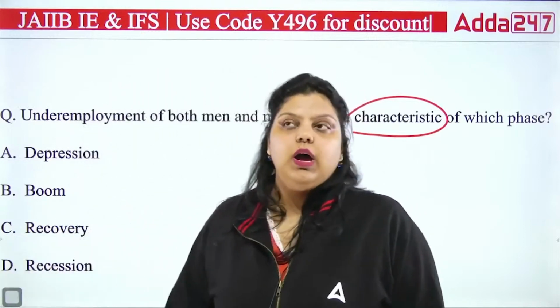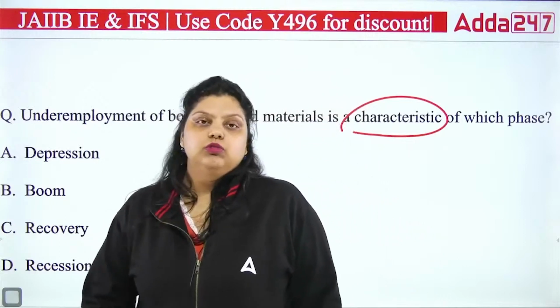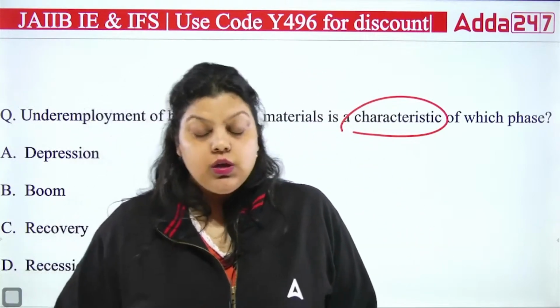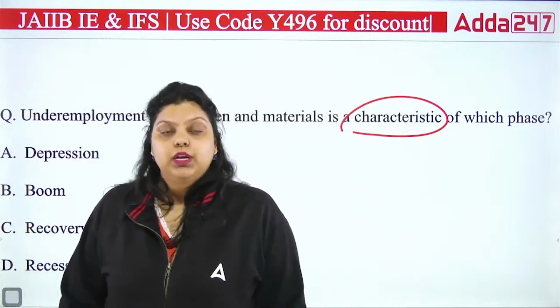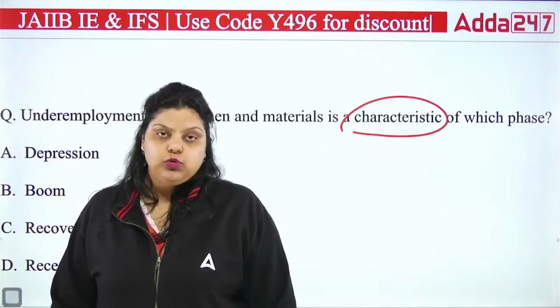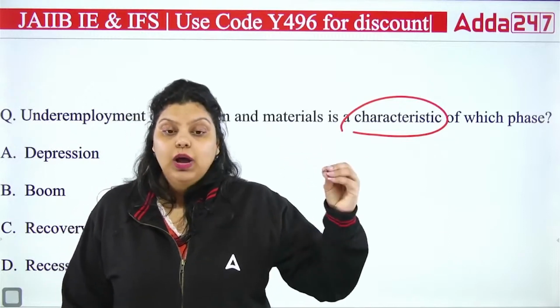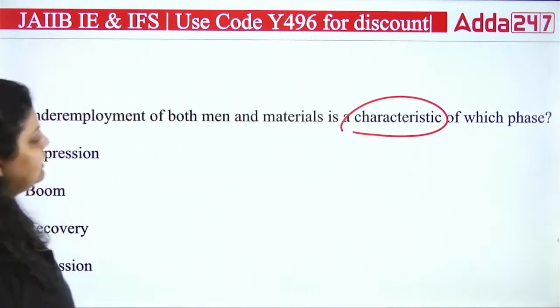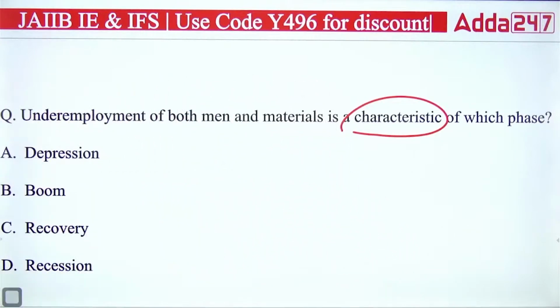Like for example, you have to settle for a job which is not justifiable as per your skills, as per your qualification. So with a greater qualification, you have to settle down for the lowest job. That's an underemployment situation we can say. You have more capability of performing, but you have to settle for less. That is underemployment. So the underemployment of men and material both are happening. This happens in where? Depression, boom, recovery or recession?